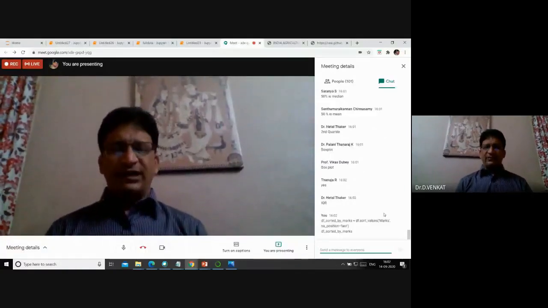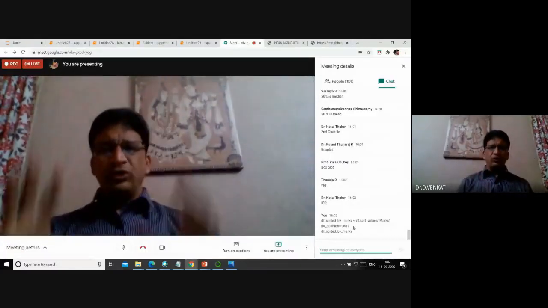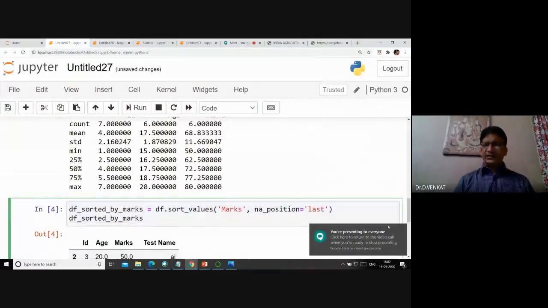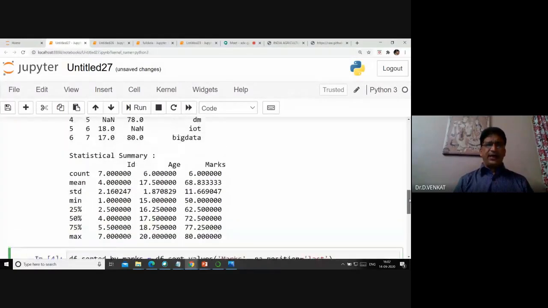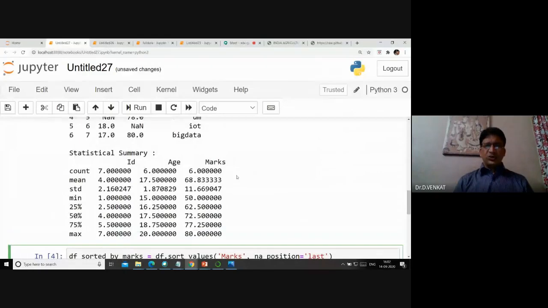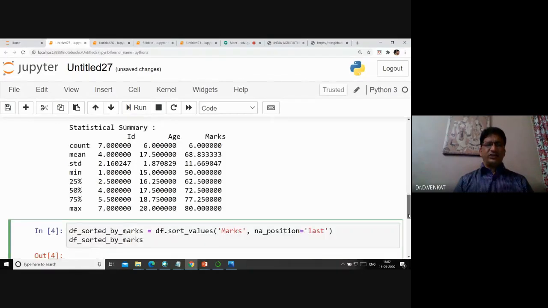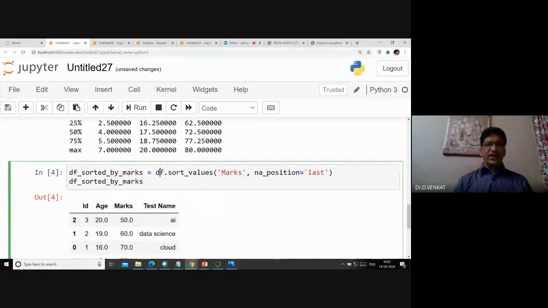This is another way to look at how you work with the data. You can sort however you want. Say I want to sort the data by marks. I have these marks, 70, 60, 50, in a different order, not ascending. I wanted to go from lower to higher, so I can use the sorting feature of df. df is the data frame, the data I'm working on.